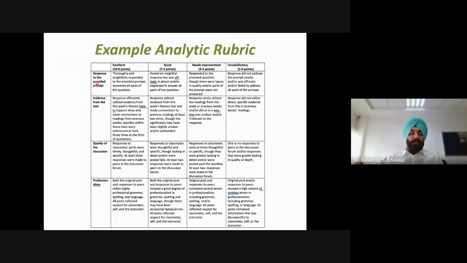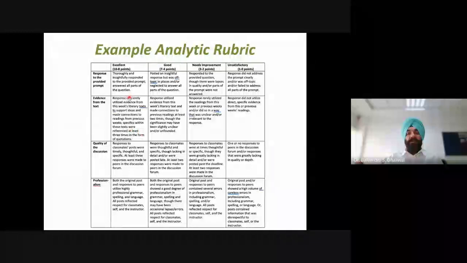Like here we can see that there are these different criteria: response to the provided prompt, evidence from the text, quality of discussion. So a student may be scoring, say, a 10 with respect to the first criterion, and may score, say, 7 with respect to the second criterion. Similarly, there can be different levels of achievement with reference to different scales, and then the overall score will be added, and that can be awarded to the whole work depending upon the achievement of the student with respect to different criteria.